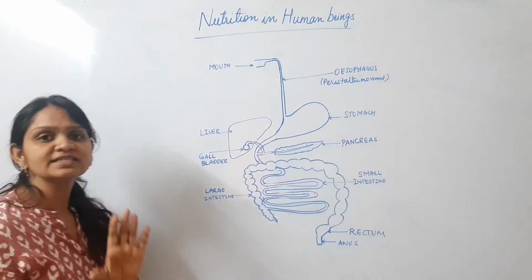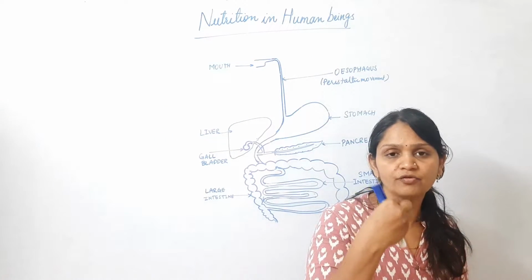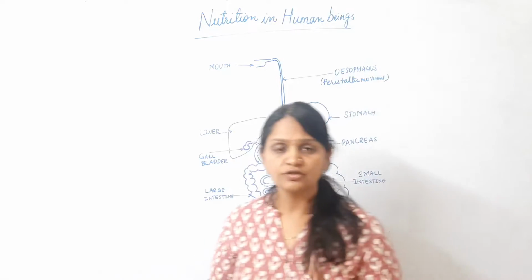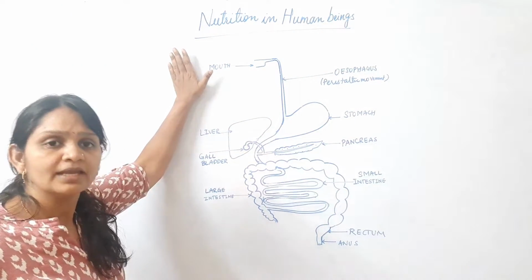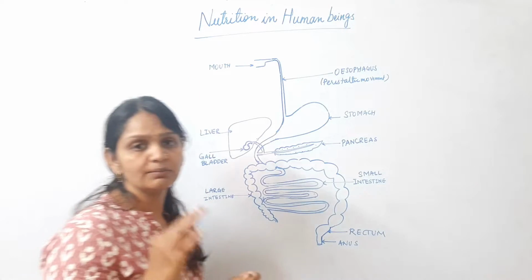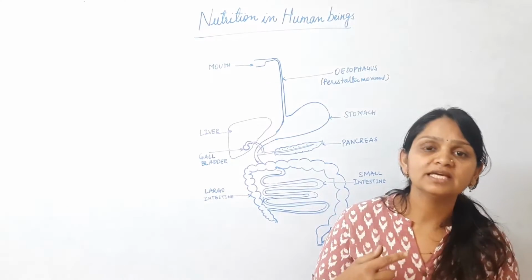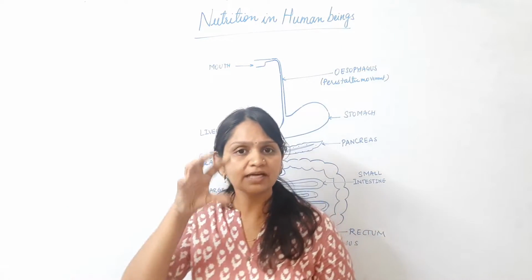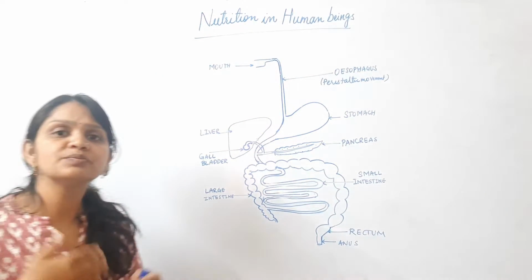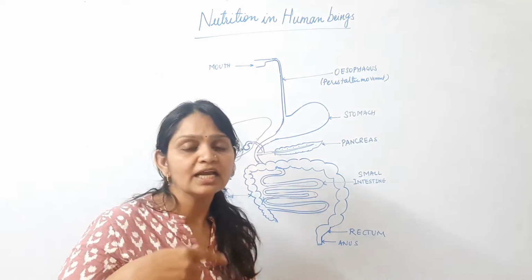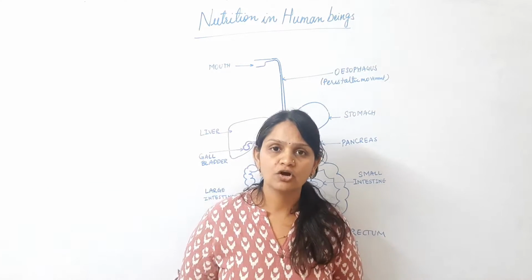The first step, that is ingestion, occurs in our mouth. That is, we take in the food through our mouth. So the first step, ingestion, is completed in the mouth. Now in the mouth there are three parts which act on the food. First, our teeth chew the food or grind the food into smaller molecules. Once the food is ground, the tongue mixes the saliva with the food and makes it soft.